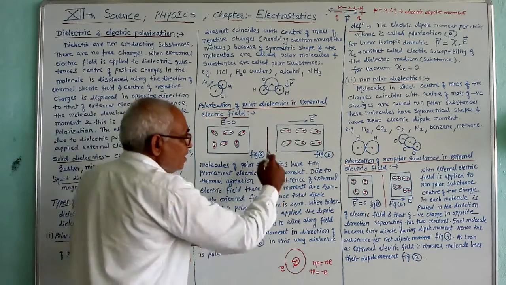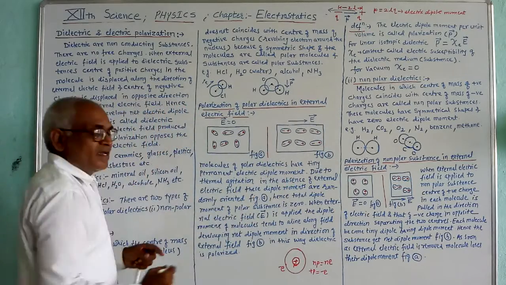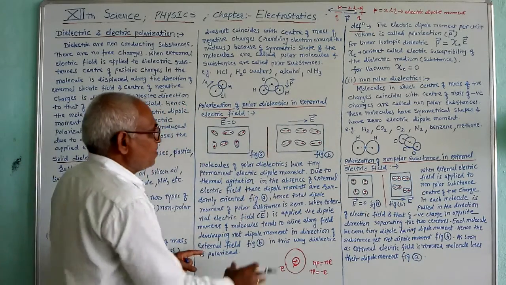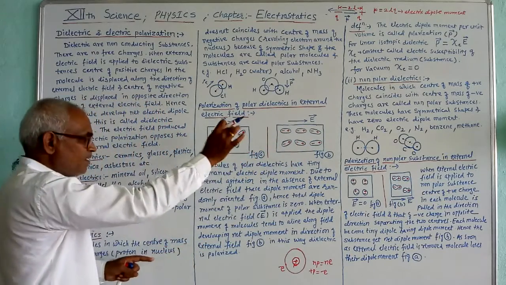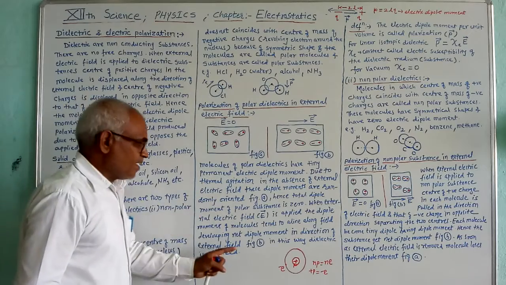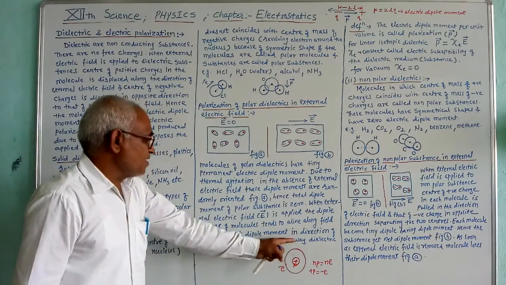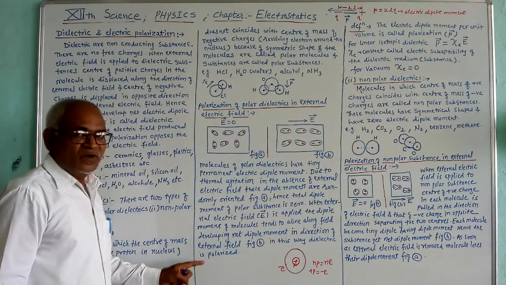That means this polar substance possesses a net electric dipole moment when we apply the external electric field, which is shown in this figure B. Like this, this polar substance is dielectric polarized.